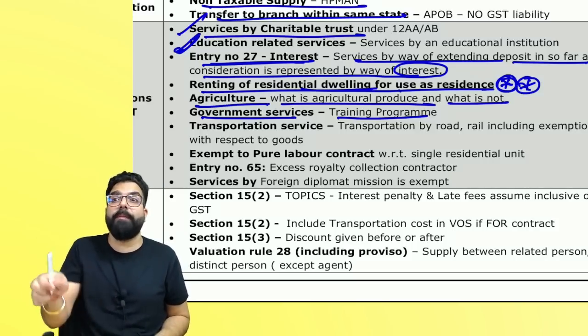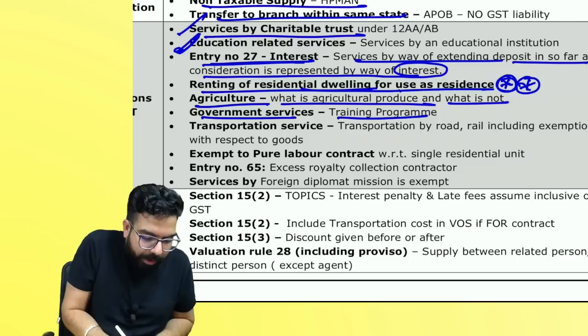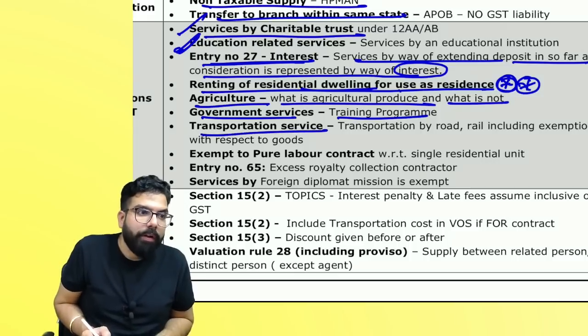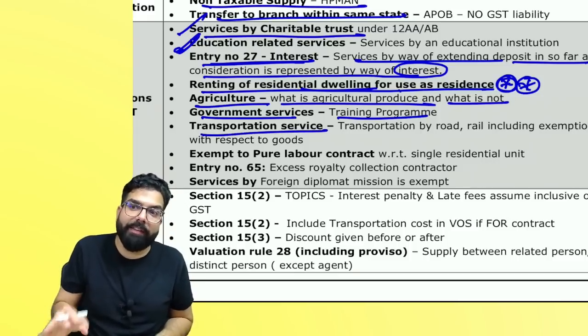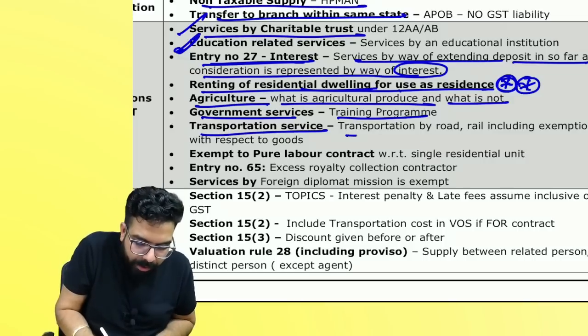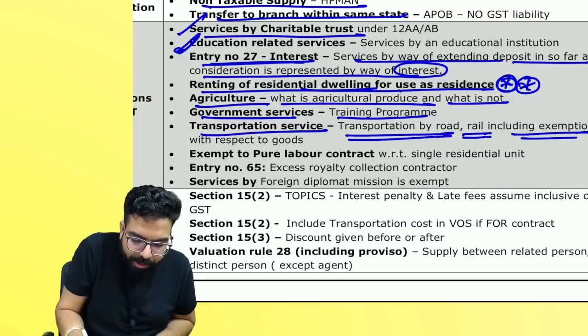Next, government related service: training program in which government has borne 75% of the expenditure. It is exempt. 75%, remember. If it is less than 75%, then it is taxable. Next, transportation by road, rail, including exemption.